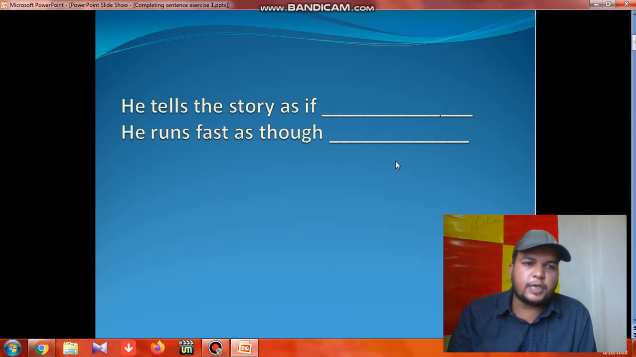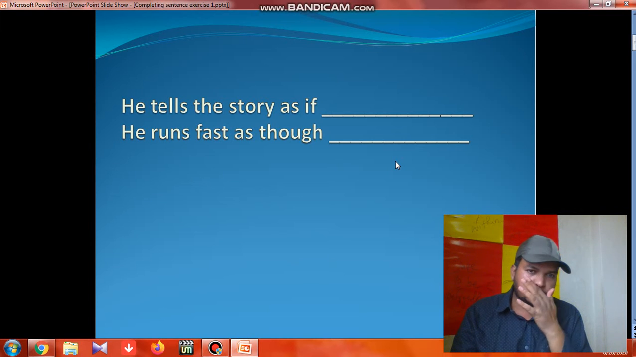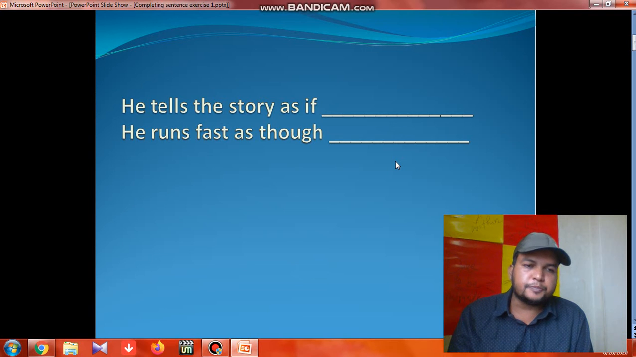Here we find two sentences. First one: he tells the story as if. So what rules come to your mind when you find the words as if? We learned particular rules for as if. If you find present simple before as if, then we have to take were or be to, meaning past simple. So: he tells the story as if.